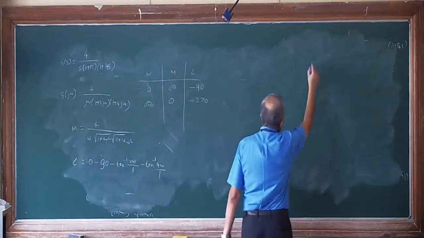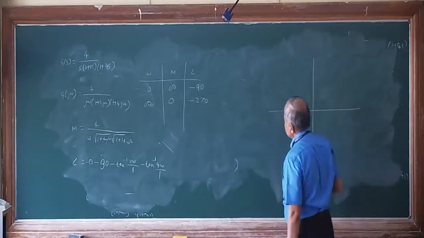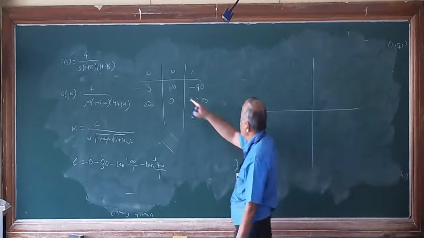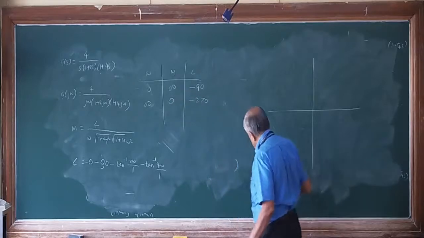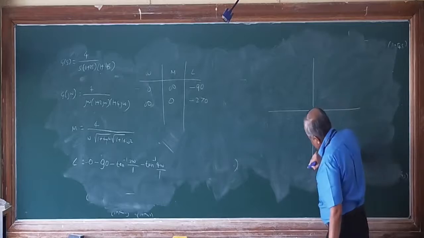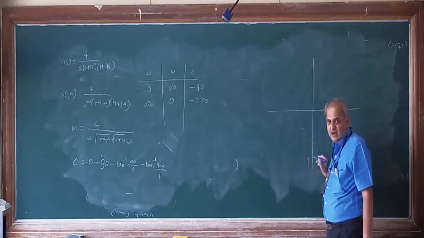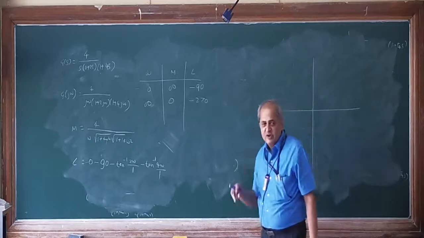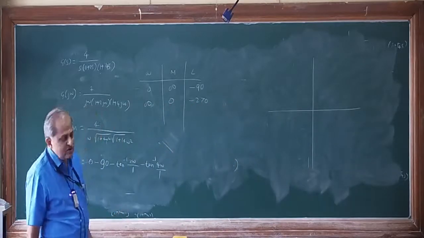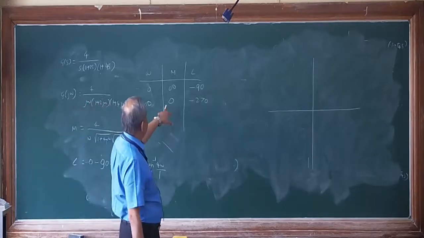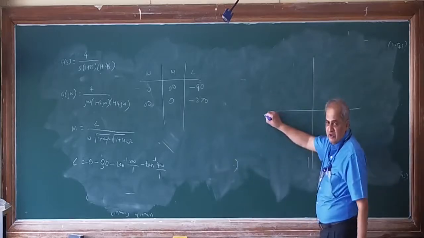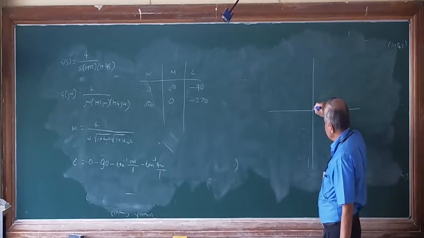As it is a standard polar plot which we have already seen, the plot is like this. First value, omega is 0, magnitude is infinity, angle is minus 90, here, and we know it will not cross this, it will be on this side only. It will start here and go parallel to this. That means its imaginary part will be infinity, but the real part will be some constant, so we need not bother about it. Then the second value is omega equal to infinity, magnitude is 0, angle is minus 270: this is minus 90, minus 180, minus 270, on that line is 0.